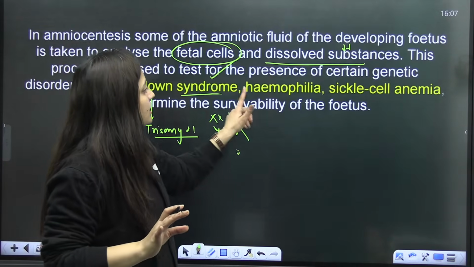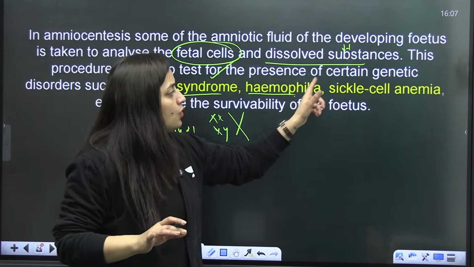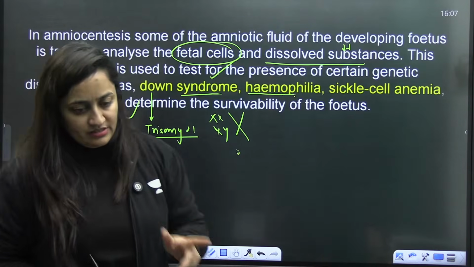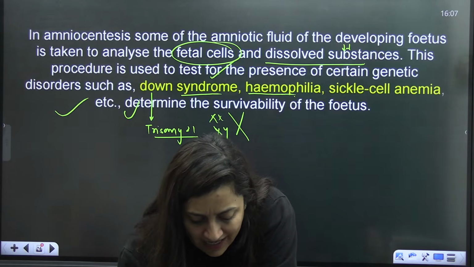Is that clear? So Down syndrome, hemophilia, you know that it is a Mendelian disorder. Sickle cell anemia is also there, so to determine the survivability of the fetus. This point is clear? Thank you so much, Vasant beta.